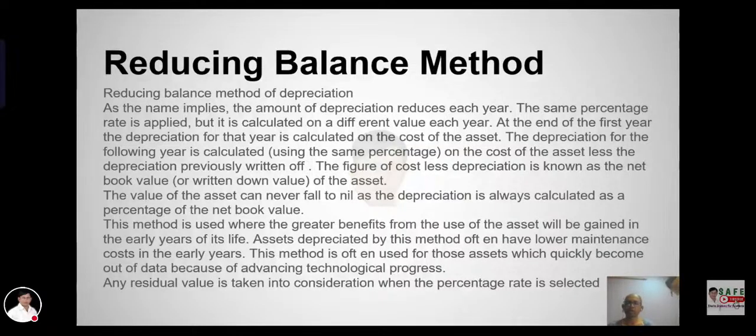This method is used when the greater benefit from the use of assets will be gained in the earlier years of life. Assets depreciated by this method often have low maintenance costs in the early years. This method is often used for those assets which quickly become out of date because of advanced technological progress. Any residual value is taken into consideration when the percentage rate is selected.